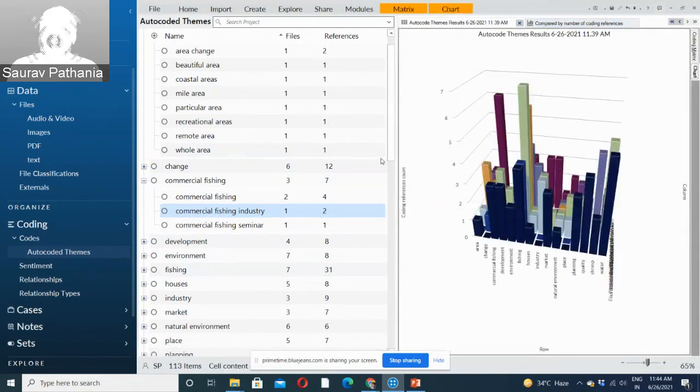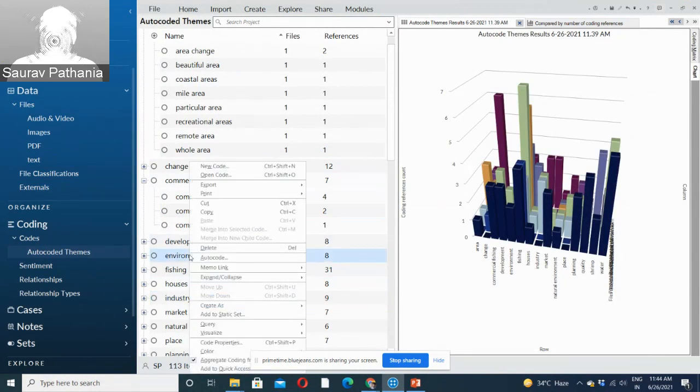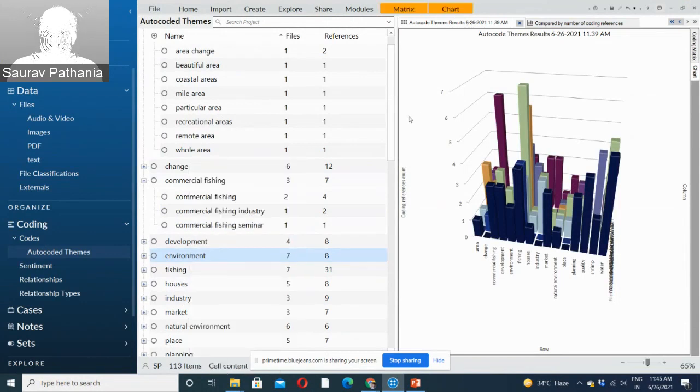Now, once you've created these themes, you can always merge them together. You can delete these themes. Say you think that this environment theme can also be put under, say, industry, just for example. So you can copy this environment theme and put it into industry also. You can merge two themes together also. All these things can be done by just right click and copy, paste and merge. So if I copy it and paste it here, it will merge with the other theme, environment. So you can keep on refining your themes after running auto coding, so that you get a very good coding hierarchy.